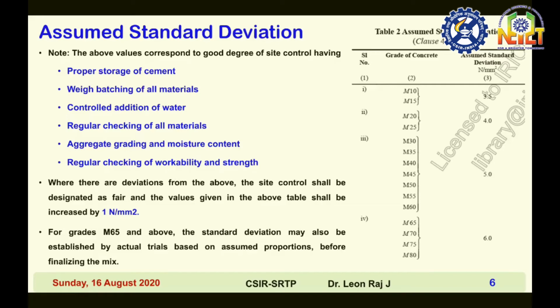So if in the first batch your sand belongs to zone 1 and your next batch belongs to zone 4, your CA by TA value will change. Subsequently, your mix design is wrong. You can say it will not give an appropriate result. So that's why I am telling it's wrong.